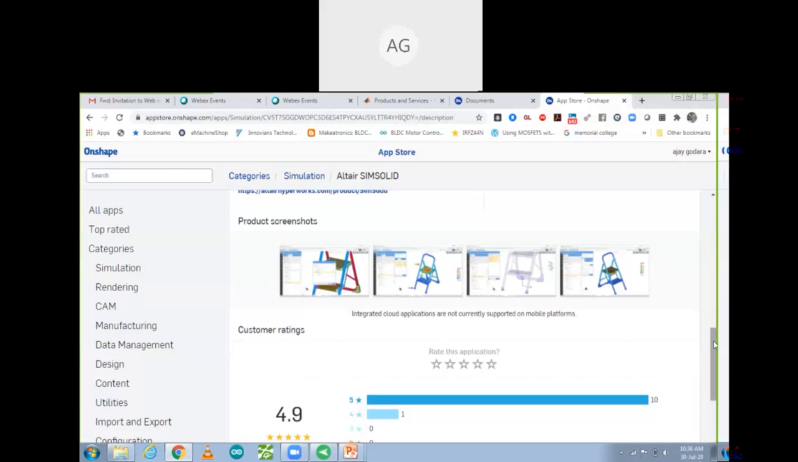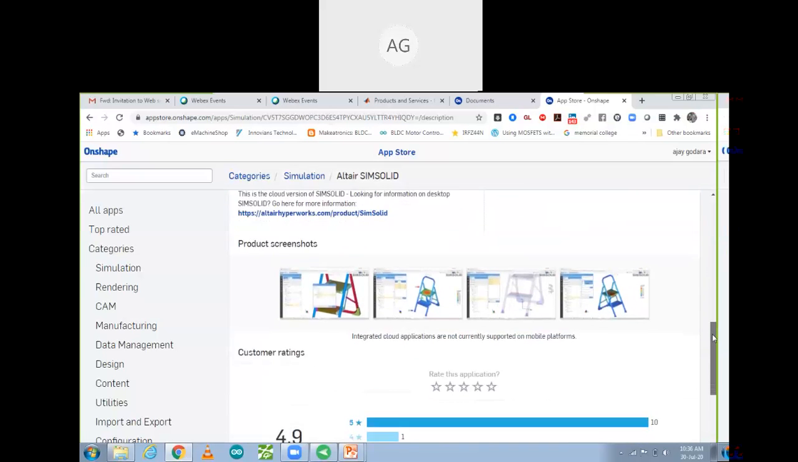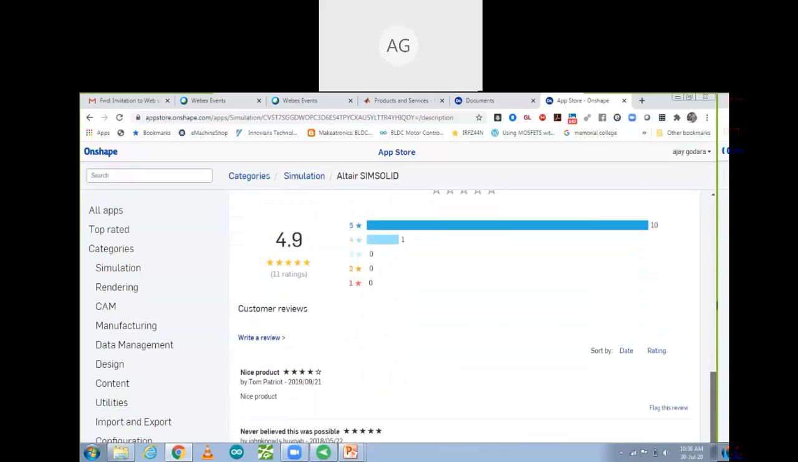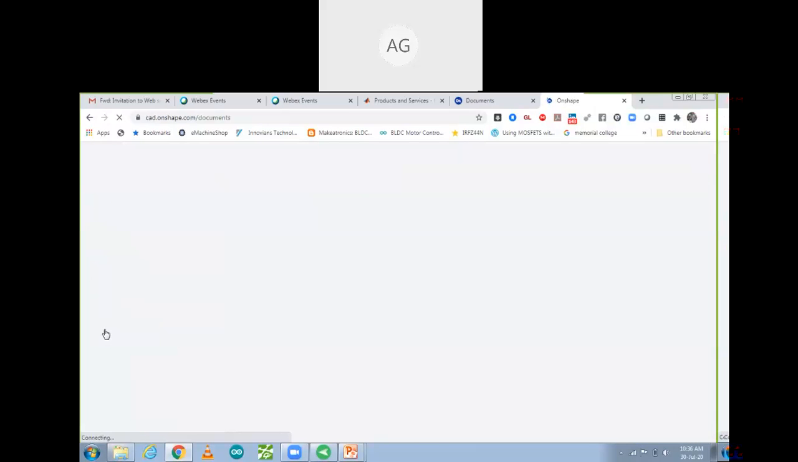Earlier we used the Onshape app and Onshape online tool. With that you can add some simulation tool. So these are different applications over here. I added it, I integrated it. So how can I solve any component, and how can you implement it? Go back to Onshape. There are more categories also, like CAM and manufacturing. That also I will discuss with you, how you can use these things.